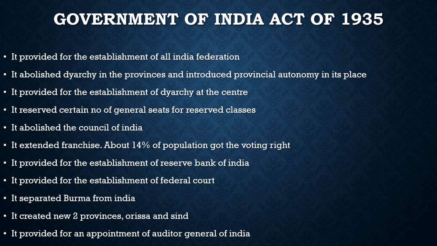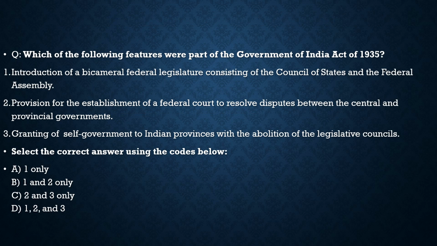Various types of questions can be asked. A question may be asked about the reservation, about the adult franchise, about Burma and India, or about Orissa and Sindh. We had formed a question with respect to the Government of India Act of 1935. Let us discuss that. Here the question says, which of the following features were part of the Government of India Act of 1935? First, introduction of a bicameral federal legislature consisting of the Council of States and the Federal Assembly.